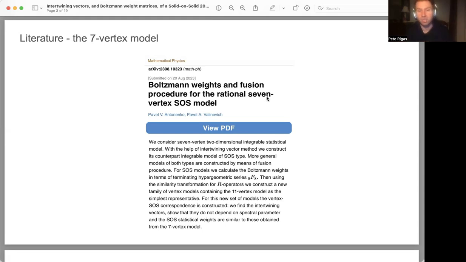And they demonstrate from this paper that you can take an R matrix from a vertex model and apply some intertwining relation, for which I'll also introduce an analog for the 20-vertex model by making use of the intuition and arguments that they give for the 7-vertex model, which can be used to obtain an SOS model, namely a solid-on-solid model. And even though the solid-on-solid model is not exactly the same as a vertex model, it shares the commonality that there's a Boltzmann weight matrix, which can be obtained from applying some suitable transformation of the R matrix.